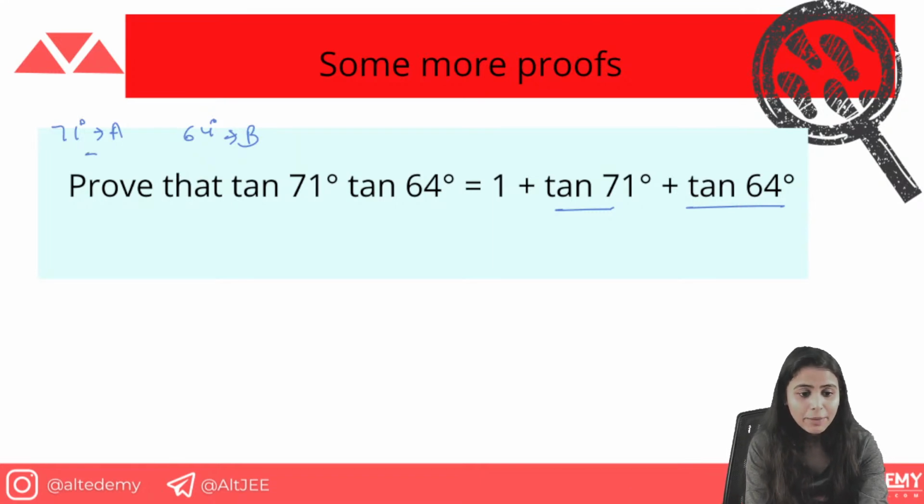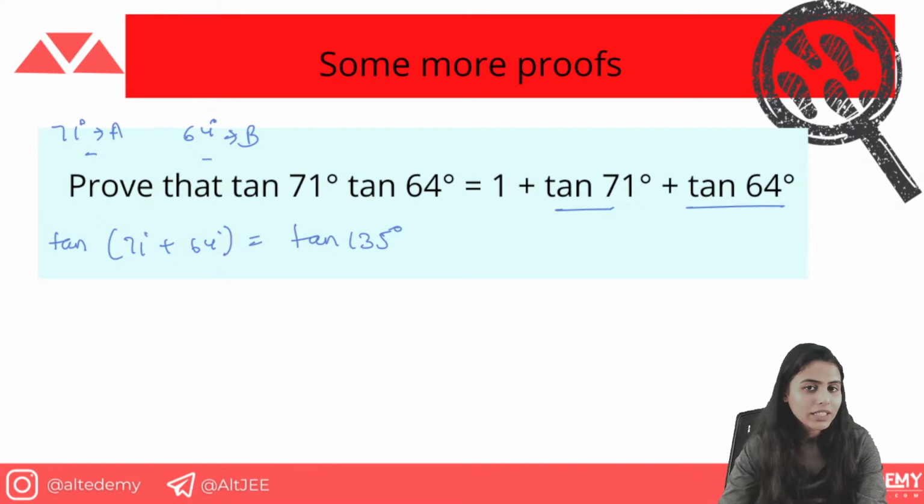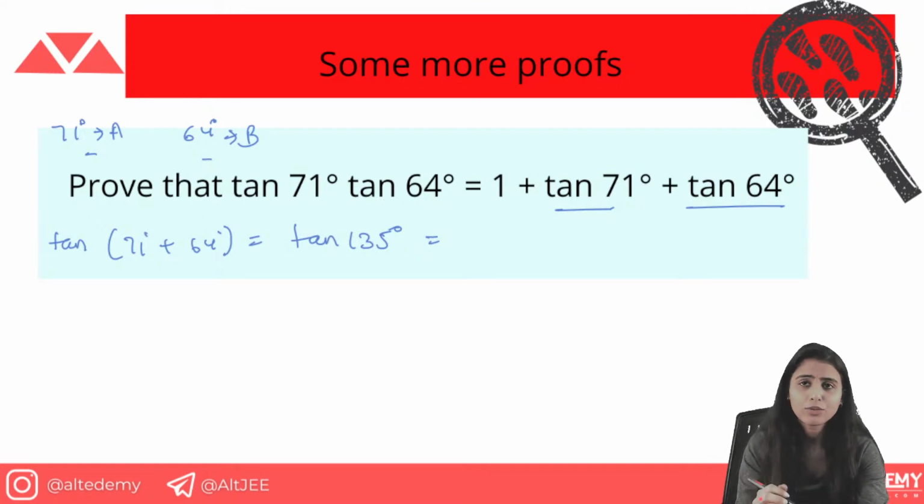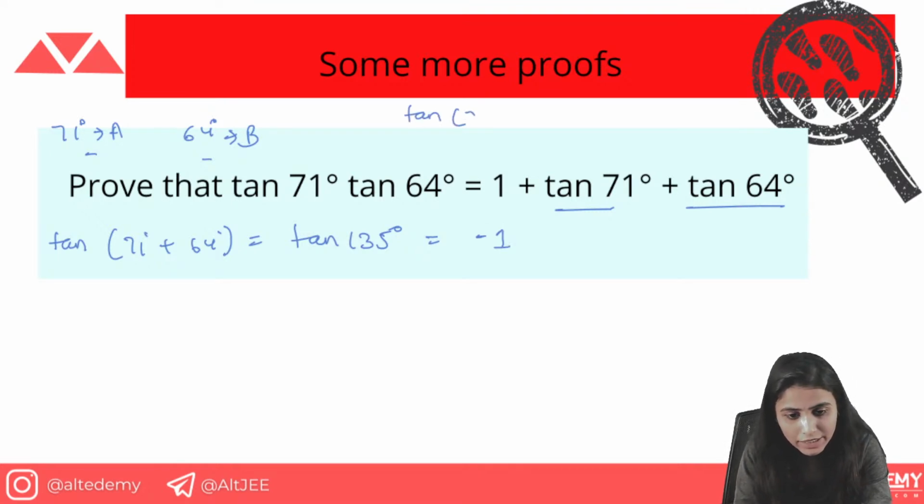तो ए हमारा ये है, बी हमारा ये है. तो फाइंड आउट करते हैं. tan 71 डिग्री प्लस 64 डिग्री इज इक्वल्स टू tan 135 degree. And what is the value of tan 135 degree? What is the value of that? That is basically, I would say, 90 degree plus 45 degree, that is going to be minus of tan 45 degree, and that is going to be minus 1. How I calculated tan 135 degree? By using this tan 90 degree plus 45 degree.